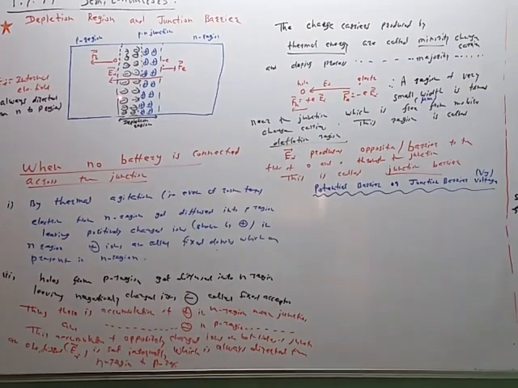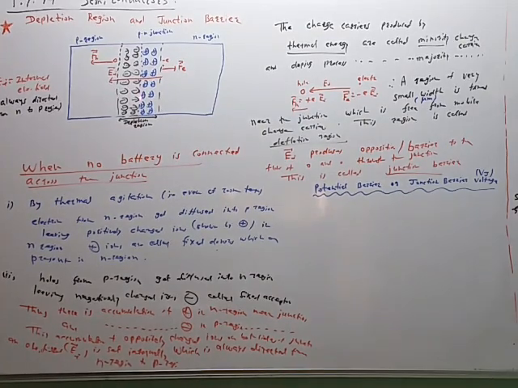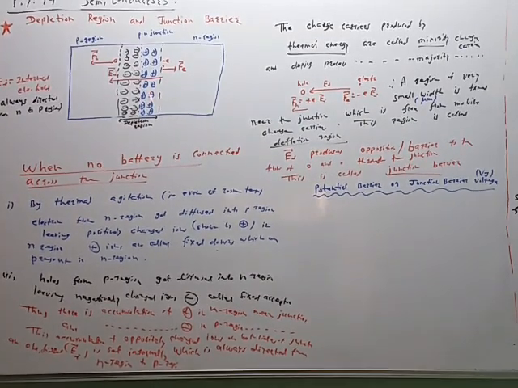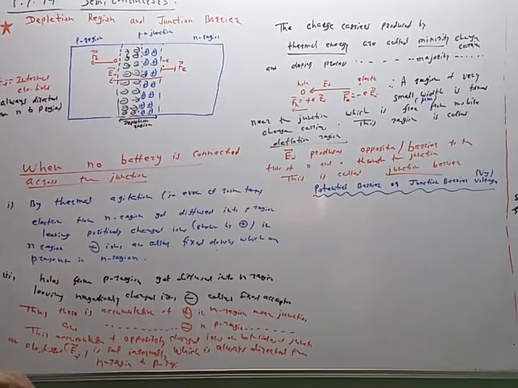This voltage across the junction in the absence of a battery is the potential produced due to the oppositely charged ions on either side. It is shown by an imaginary battery in our figure, like this.